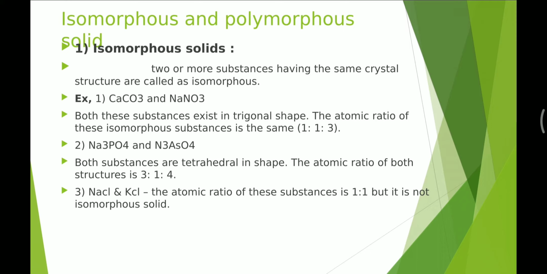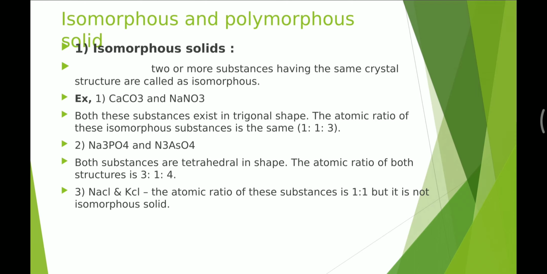The correct option is that NaCl and KCl are not isomorphous solids, because although the atomic ratio of the molecule is 1:1, there is a difference in crystal structure. That's why NaCl and KCl are not isomorphous solids.